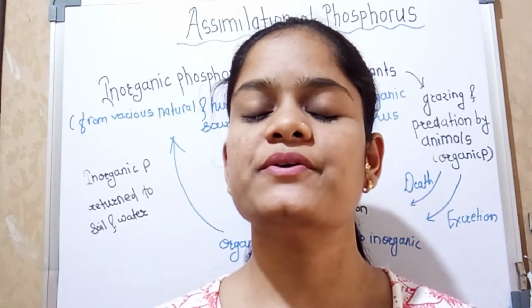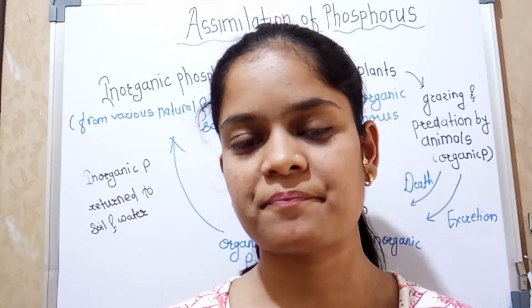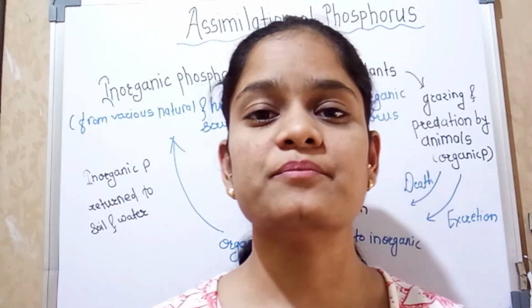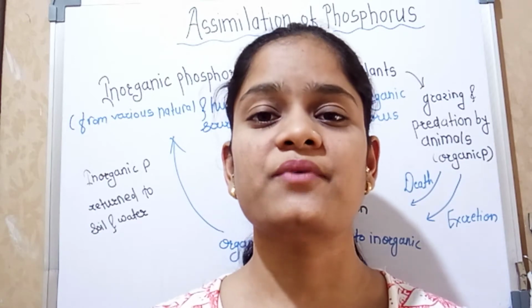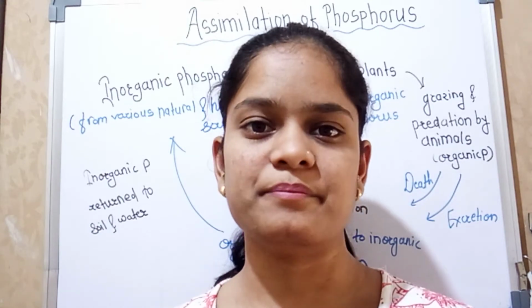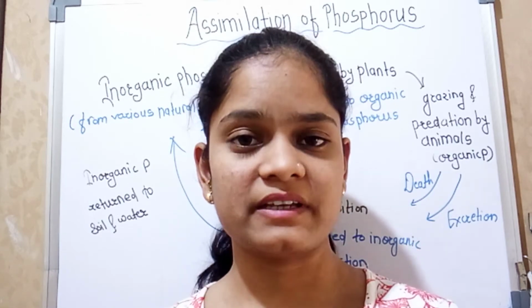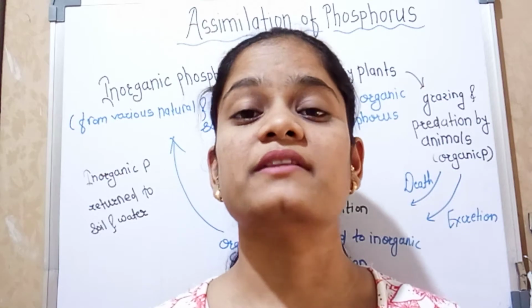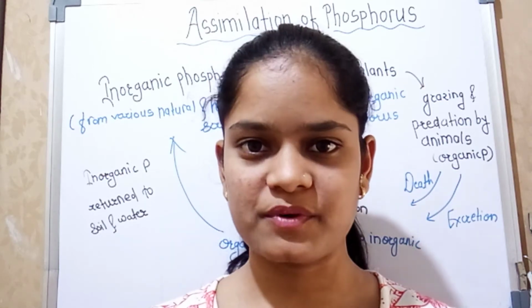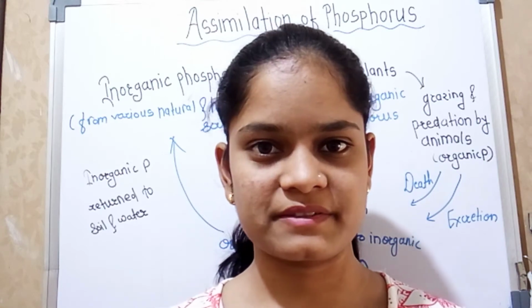So in this video we are going to discuss assimilation of phosphorus. Phosphorus is a very important element of living things because it is necessary for nucleotides and ATP. The nucleotides are key elements of DNA and ATPs are energy molecules. That's why phosphorus is very important. So let's see how the assimilation of phosphorus takes place.